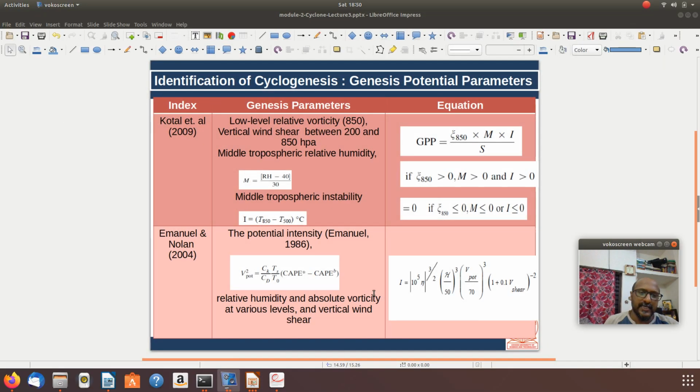So these are regarding the tropical cyclones. I think we have completed the second module, which is tropical convection and tropical cyclones. So thank you.